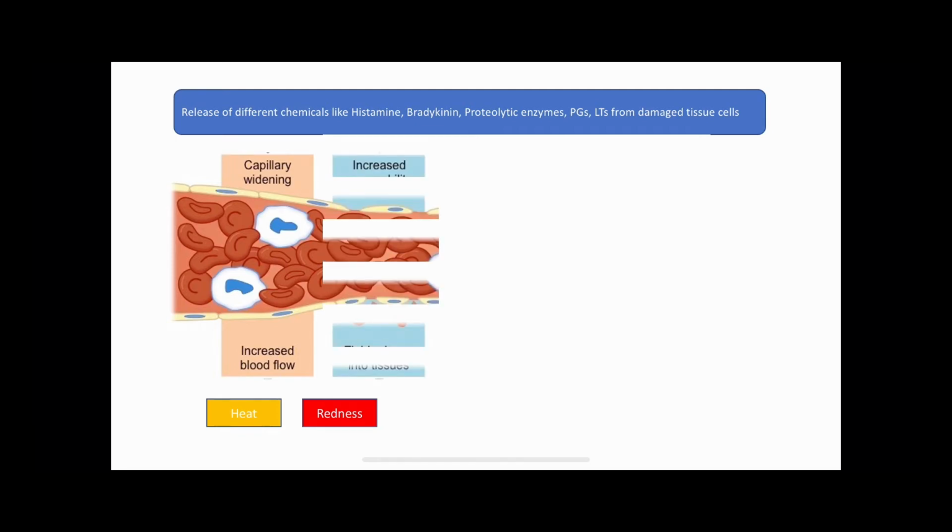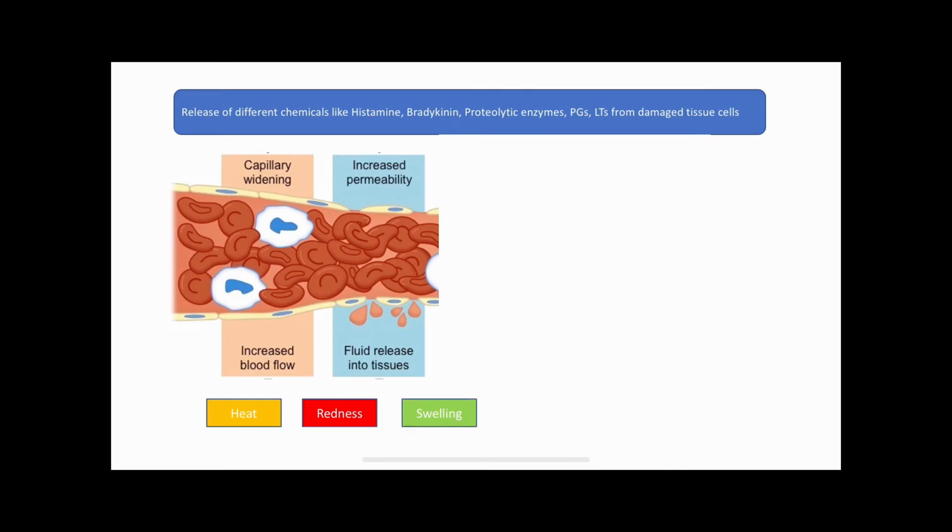In the next stage, large quantities of fluid or plasma will leak out of the capillaries due to increased permeability, which leads to swelling of the local area. This is also known as the tumor.